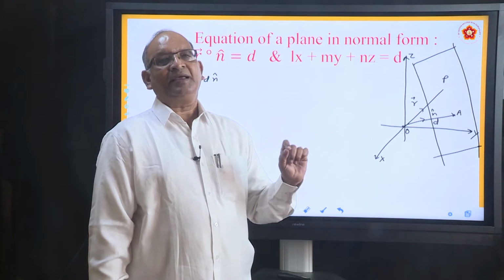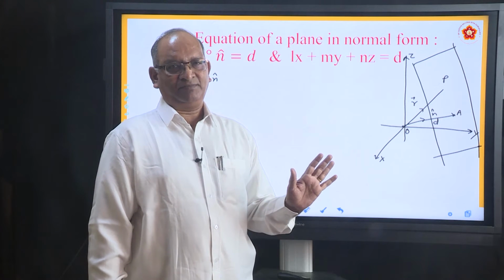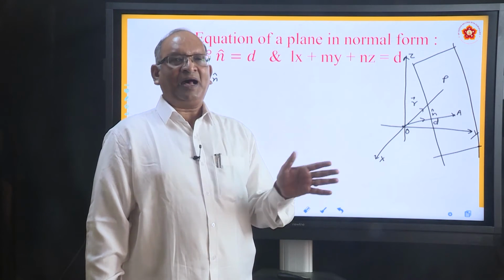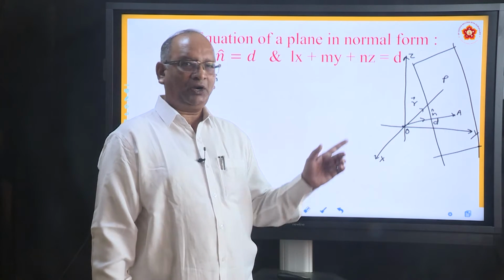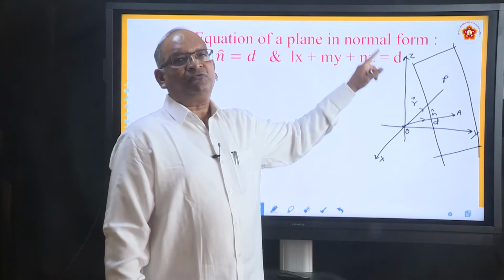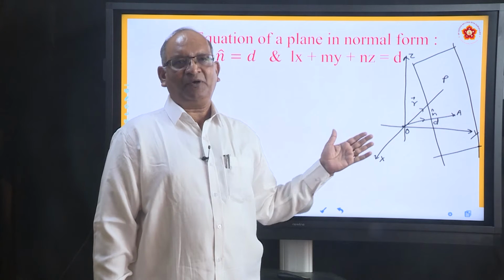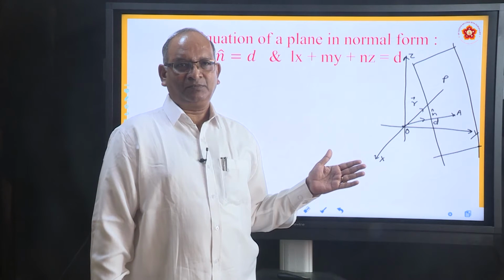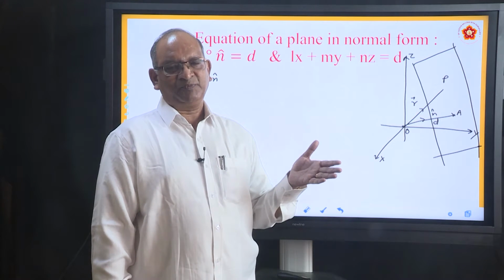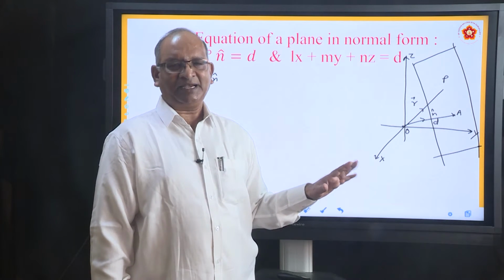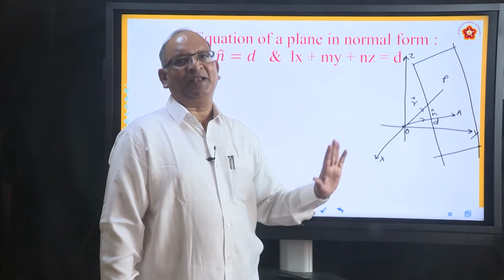Remember, P is an arbitrary point we are choosing. It has not been given. Plane passing through a point is the second type. We are not talking about it. In order to derive the equation, we are considering a point P. And you know that whatever information is given, you have to assume an arbitrary point P with position vector R. That is a must. So we are taking a point P on the plane.